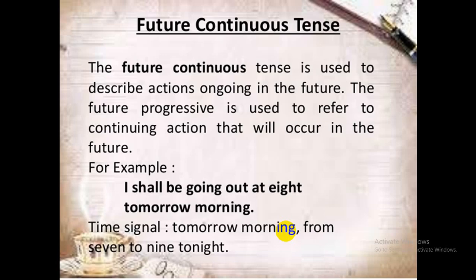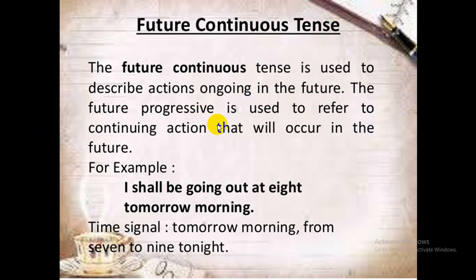So I hope all these things are quite easy for you. Now let's go for future continuous tense. So what is future continuous tense? From the very beginning we have learned what continuous tense is: when some action is going on, it is called continuous tense. So future continuous tense is used to describe actions ongoing in the future, that is, in the future the action is going to be continued.